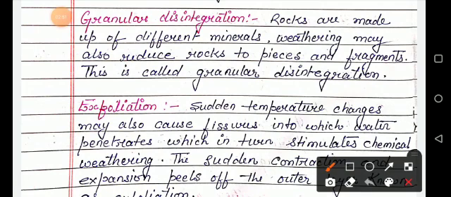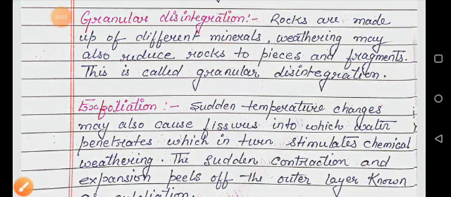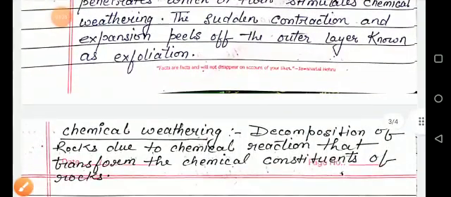Next is your granular disintegration. Rocks are made up of different minerals. Weathering may also reduce rocks to pieces and fragments. This is called granular disintegration. And the next one is your exfoliation. The sudden temperature changes may also cause fissures into which water enters, which in turn stimulates chemical weathering. So the sudden contraction and expansion peels off the outer layer, known as exfoliation.